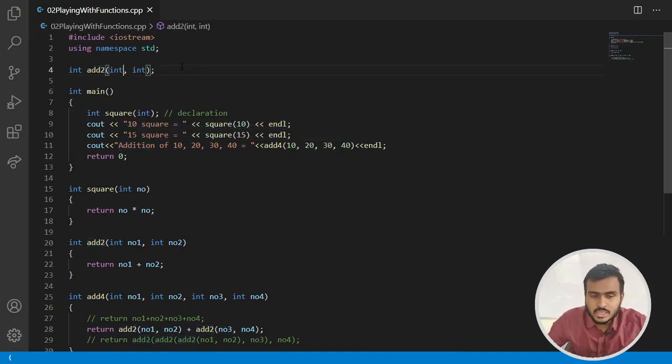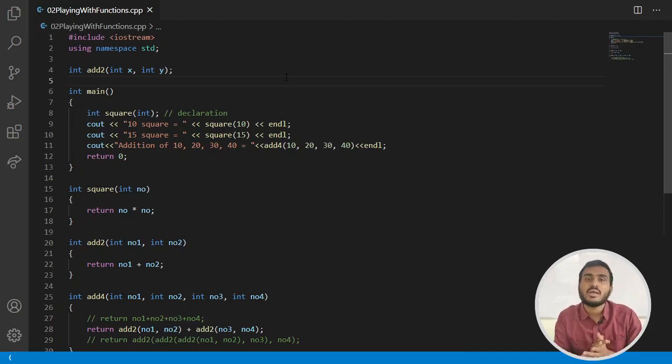So in a declaration you can also write something like this. This is nothing but an input name list, and it is allowed in a declaration. Now there is one more thing. In the declaration's input name list you can also give different names. It's not necessary that you give the same names which you are giving in the definition. It's not compulsory. You can give any name over here, because actually they are not needed. The compiler doesn't need them, but you can optionally give the names in the declaration.